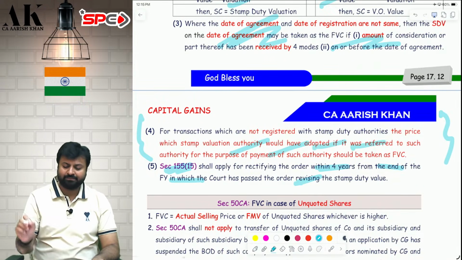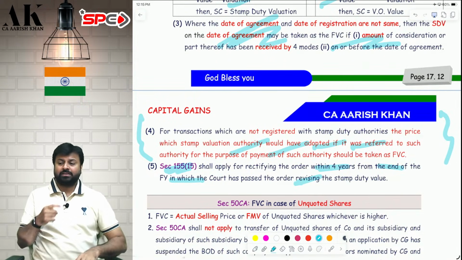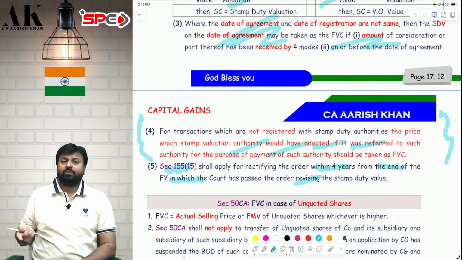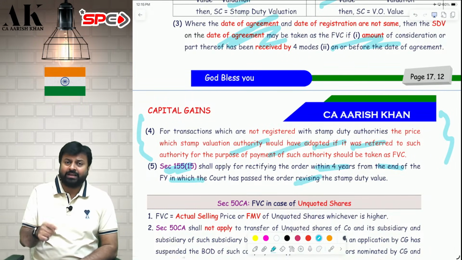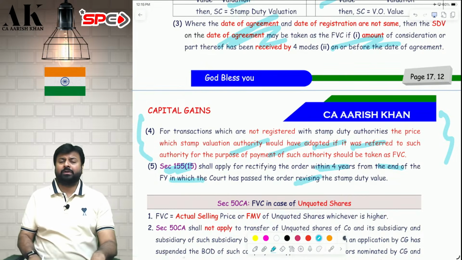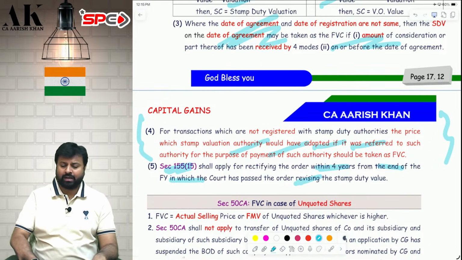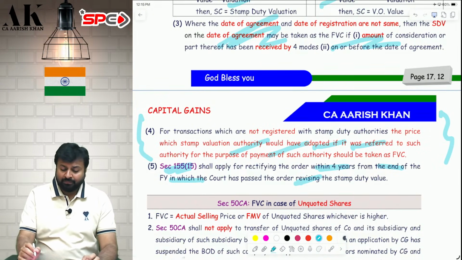Check it, please. So even if it is not a registered property, you have to assume that if you would have gone for registration, whatever value they would have taken, that value will be called the full value of consideration for the purpose of this chapter. I hope it is clear to all of you.